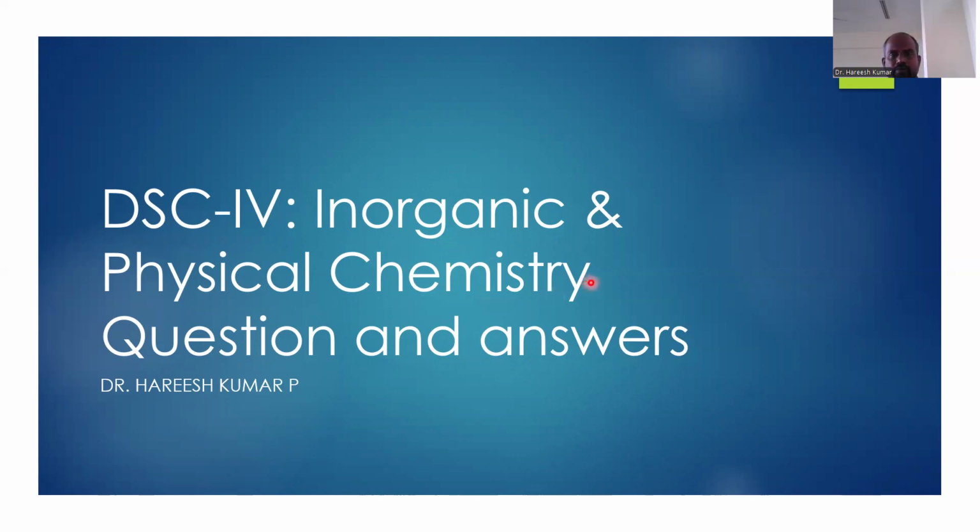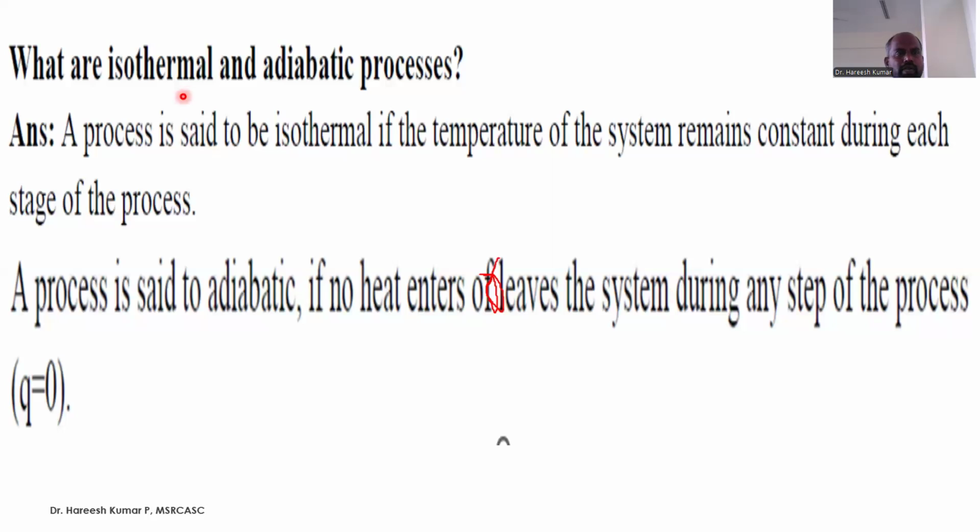Let's go to the first question. What are isothermal and adiabatic processes? A process is said to be isothermal if the temperature of the system remains constant during each stage of the process. A process is said to be adiabatic if no heat enters or leaves the system during any step of the process. In the adiabatic process, heat Q is equal to 0.